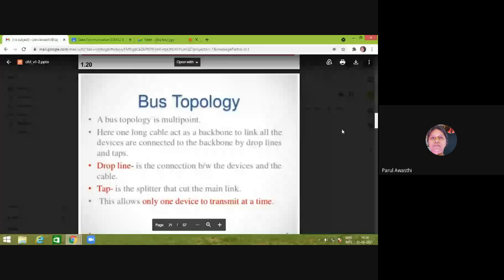And I will post this PPT in the classroom, so you will read it again, and if there is any problem then we can discuss it in the next class. Okay, and we will discuss ring topology etc. in the next class.